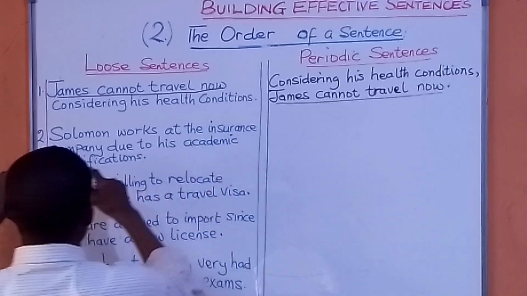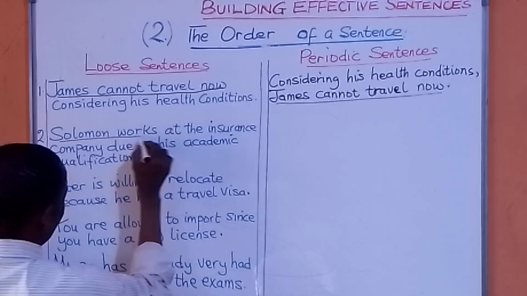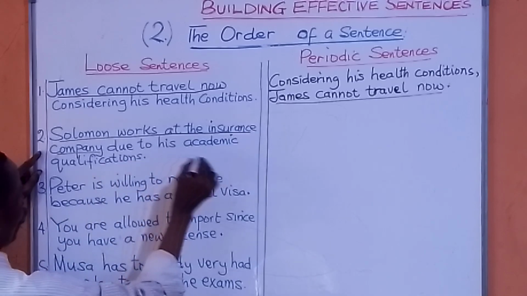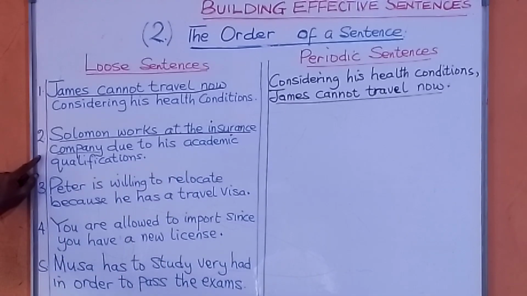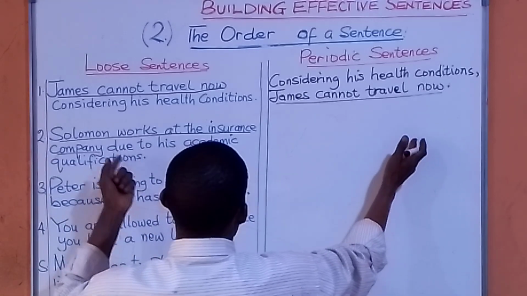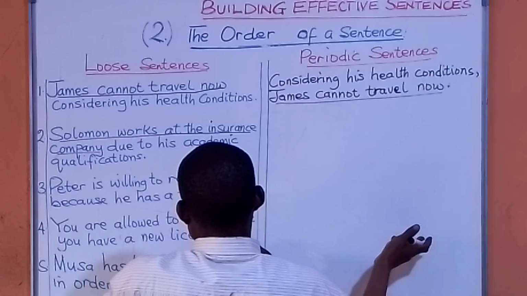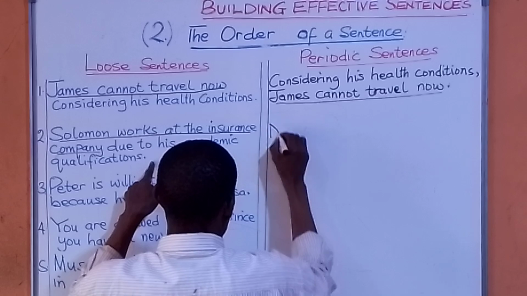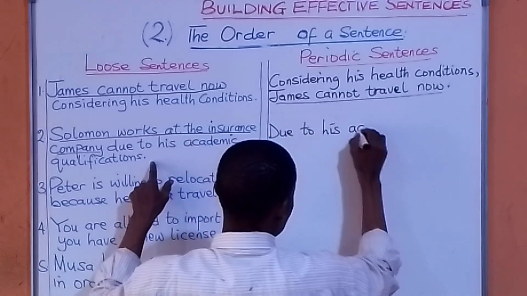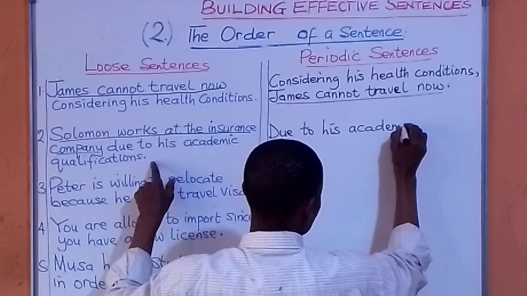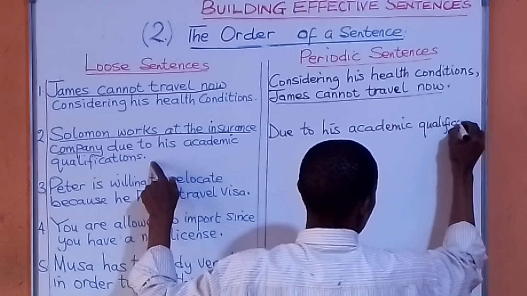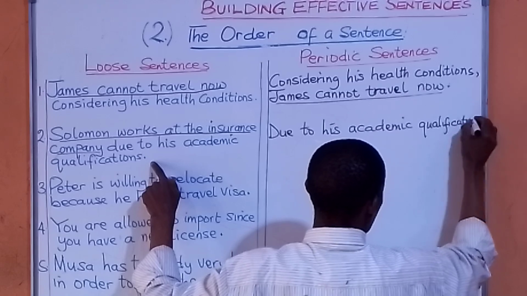Solomon works at the insurance company. That is the main point there. That's why it's a loose sentence. I'm telling you, due to his academic qualification. Now, to convert that to periodic sentence, I'm going to put the main point last. And then I start with the explanation. Due to his academic qualifications, due to his academic qualifications,